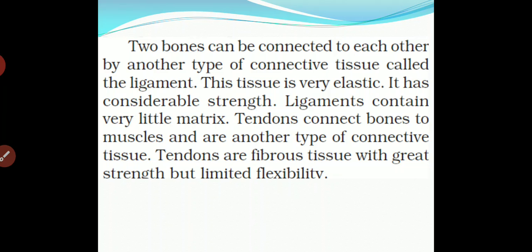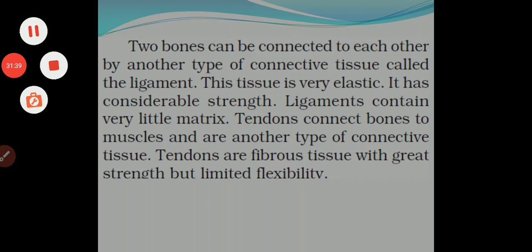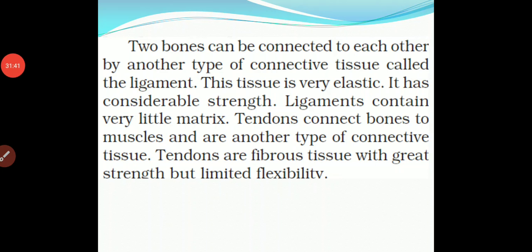Two bones can be connected to each other by another type of connective tissue, which we call a ligament. Okay, with a ligament, two bones are connected with each other. This tissue is very elastic and has considerable strength. Ligament contains a rigid matrix.